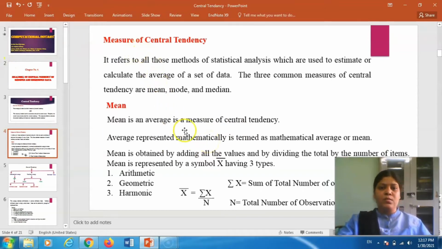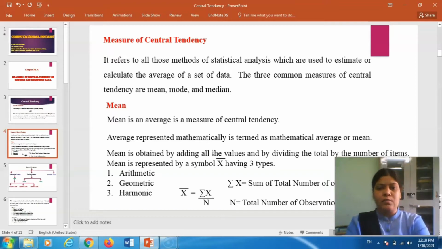So let us see measures of central tendency. It refers to all those methods of statistical analysis which are used to estimate or calculate the average of a set of data. The 3 common measures of central tendency are mean, mode, and median. These 3 are popular measures of central tendency, and among them, mean is scientifically accepted as one type of average.